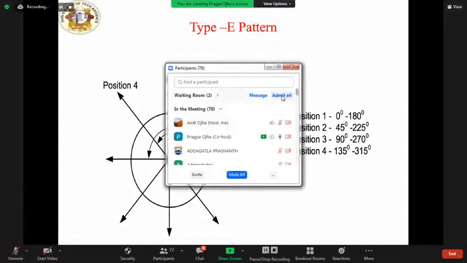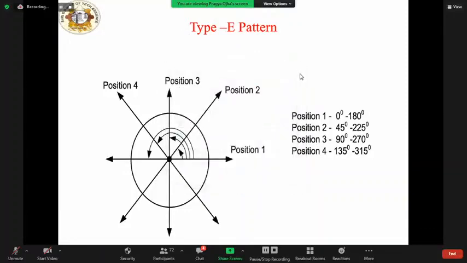In order to estimate the orientation produced, intensities were measured along four positions, that is, four different angles: position 1, 0 to 180; position 2, 45 to 225; position 3, 90 to 270; and position 4, 135 to 315, respectively.